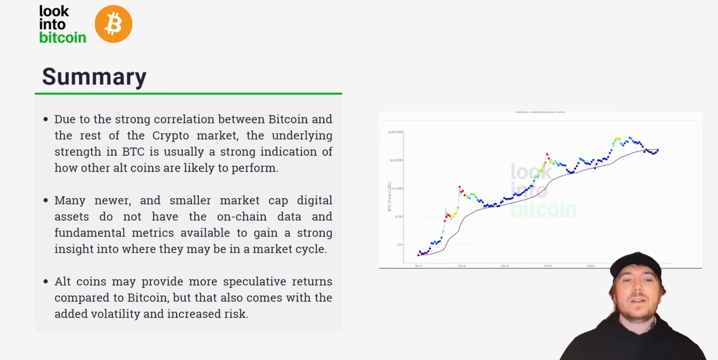What we can also say is altcoins may provide more speculative and volatile returns compared to Bitcoin, but that also comes with the increased risk and potential for more downside. So always hedge your bets, don't go all in on any one crypto asset, especially if you're dabbling into altcoins. Remember to always manage your risk, but for a general understanding of how the crypto market is looking, almost all the metrics you see for Bitcoin and especially on lookintobitcoin.com can be used very effectively and to a great degree of profitability for all other altcoins.